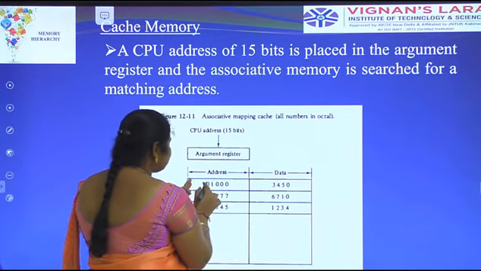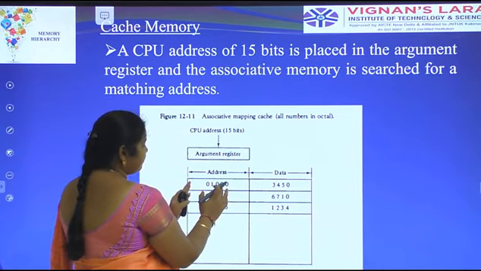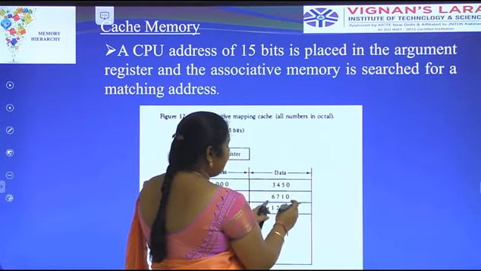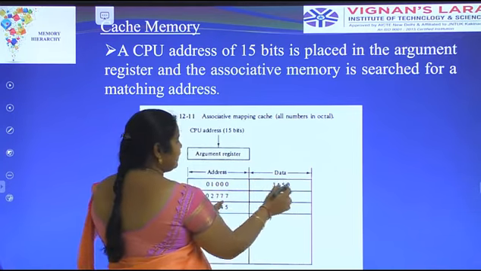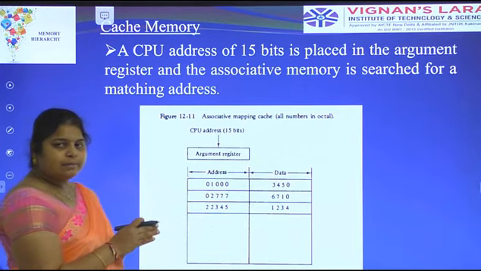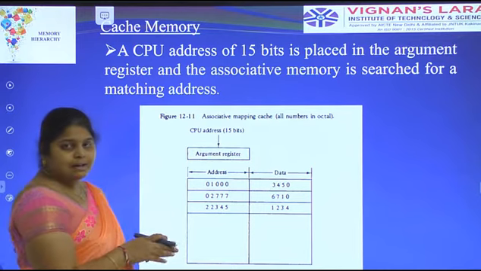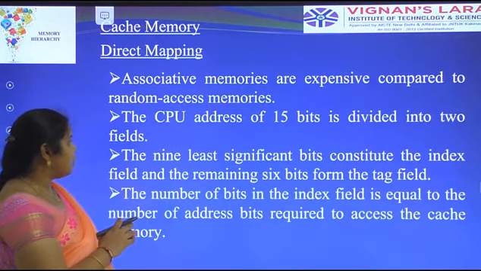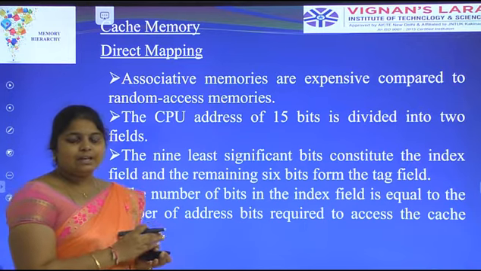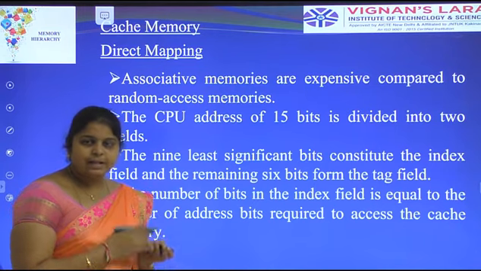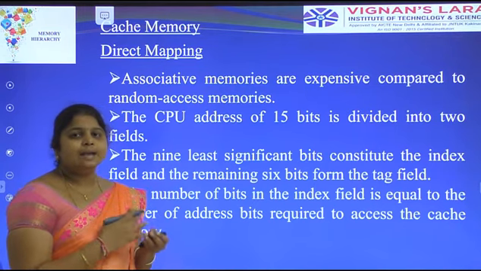Each digit is represented with 3 bits, so totally we have 15 bits. Here also each digit is represented with 3 bits. That is an octal number. This is a 12-bit representation. All associative mapping cache contents are in octal numbers. Next, coming to associative mapping, the disadvantage is that it is very expensive, but it is faster. It is more expensive than direct mapping.